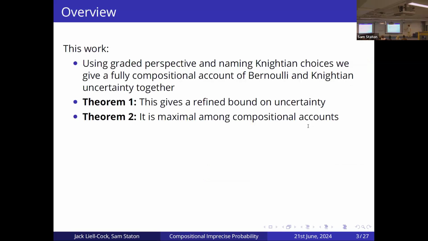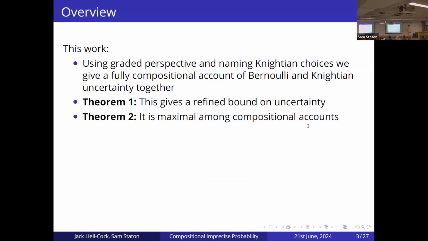To give a brief overview of this work, what we're trying to do is give a fully compositional account of Bernoulli uncertainty with Knightian uncertainty. Bernoulli uncertainty is the type of uncertainty you get when you flip a coin with known bias. It could be heads or tails, but you don't know the outcome because it's probabilistic, but you know at least what the distribution is.